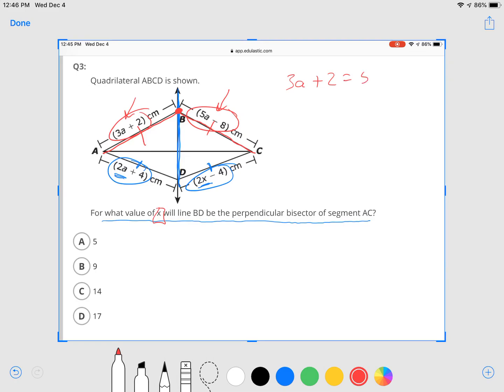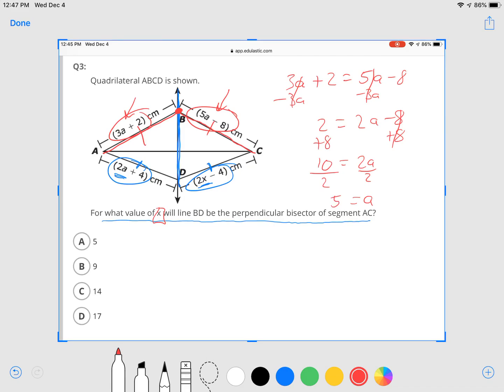3a plus 2 equals 5a minus 8. Subtract 3a, this cancels out, and we get 2 equals 2a minus 8. Then add 8 over here, add 8, this cancels out, 2a equals 10. Divide by 2, a equals 5.